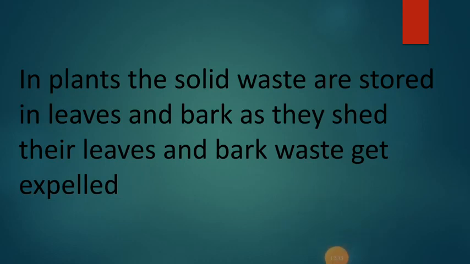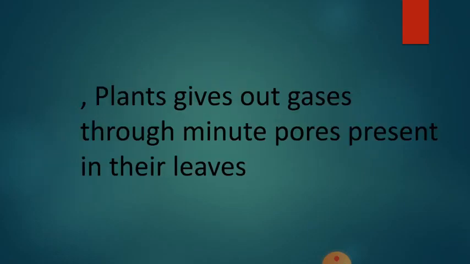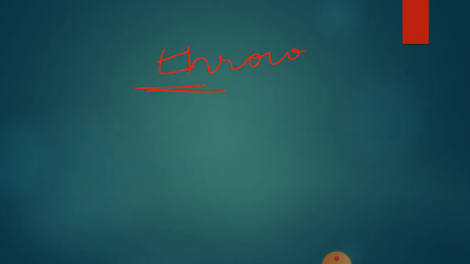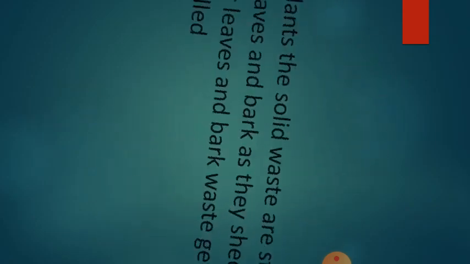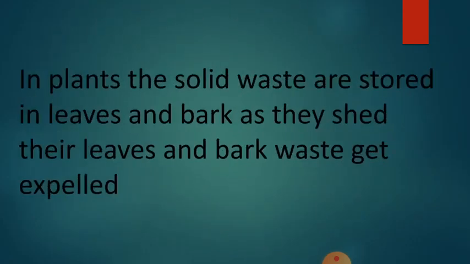How plants excrete. Okay, children, I'll repeat one more time. The gaseous form of waste is sent out from the tiny pores present on the leaf surface. On the leaf surface, you have small holes. Through those holes, the gaseous parts of the waste are expelled. What about the solid part? The solid part is stored in the plant. Where is it stored? It is stored in the leaves and bark of the plant.